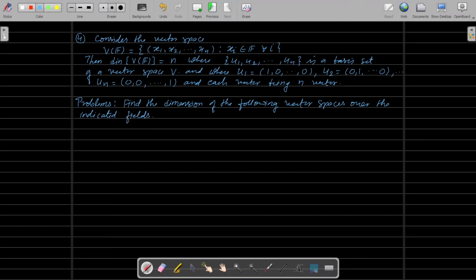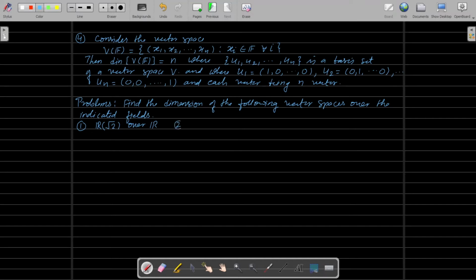Okay, so let us see number one. The vector space R generated by root 2 over the field R. Okay, this is the first one.